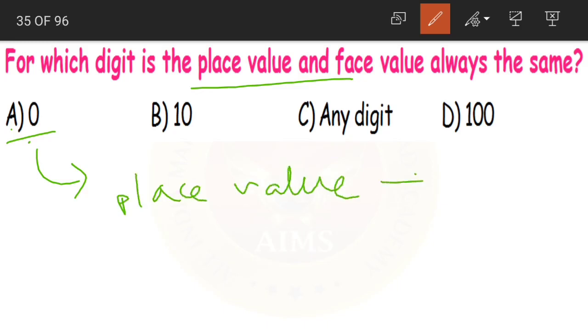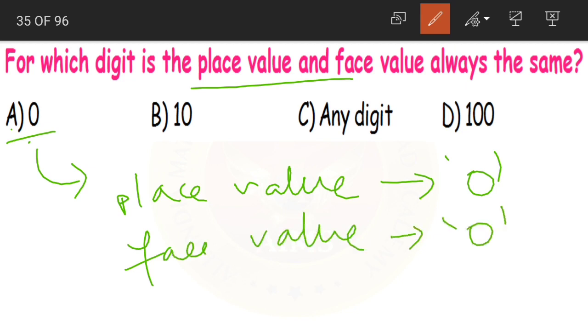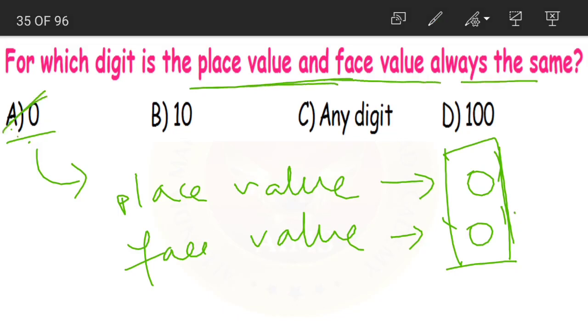No matter in whichever place it is, its place value will always be equal to 0. Yes or no? Yes. Now what about the face value of 0? The face value is also equal to 0. Now what are we observing here? The place value and face value are always the same for the digit 0.